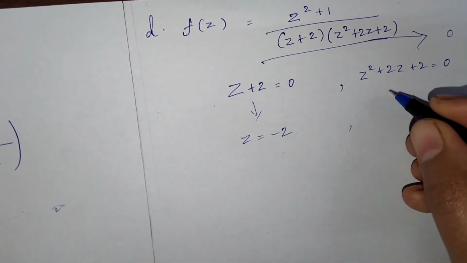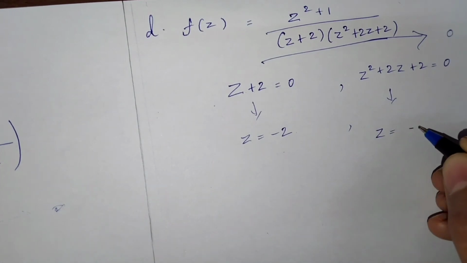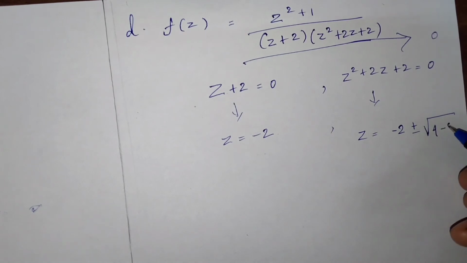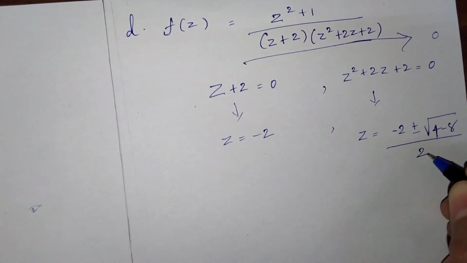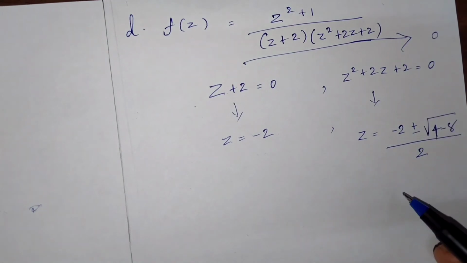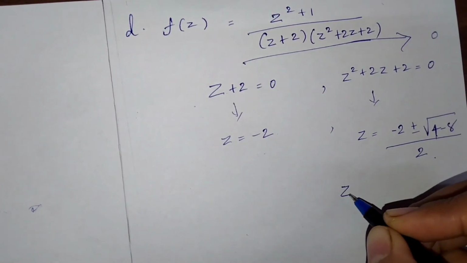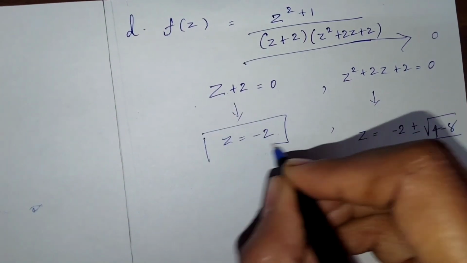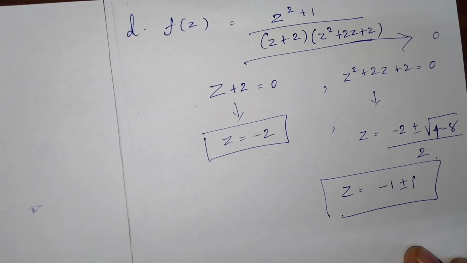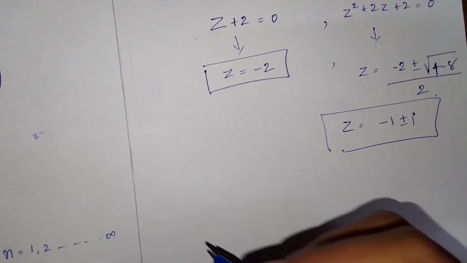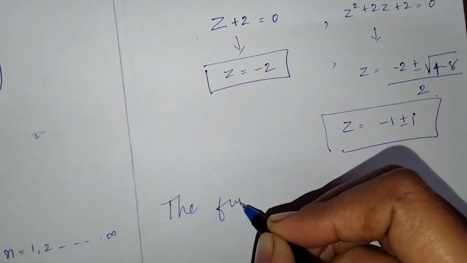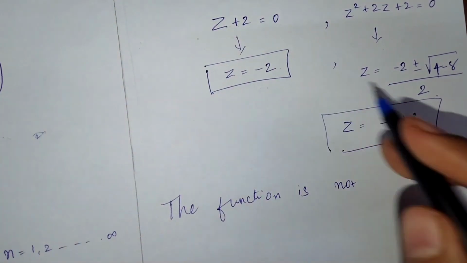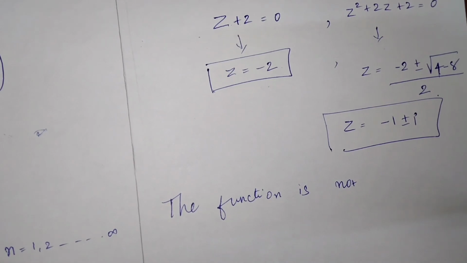And if we solve it further here, then we get z equal to minus b plus or minus square root of b square minus 4ac by 2a. If it is a quadratic function, we have to apply this formula. So we will get z equal to minus 1 plus or minus i. So we will get these values of z. So we can say that the function is not analytic at the points we get.